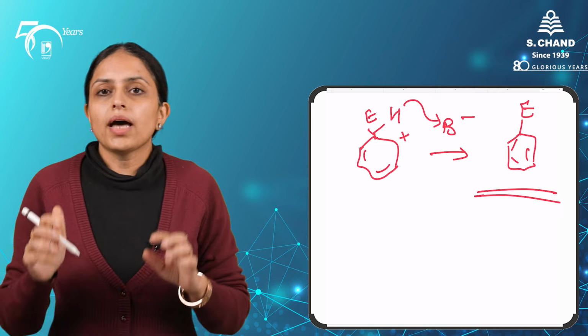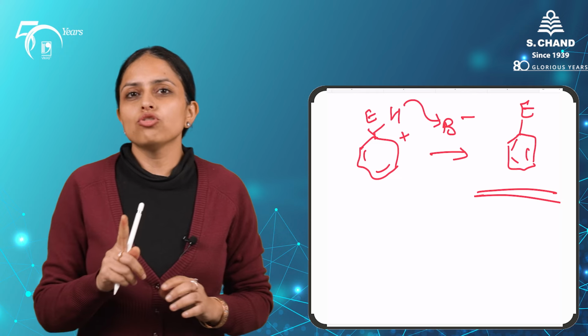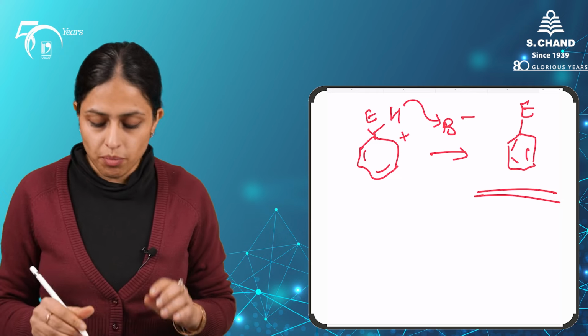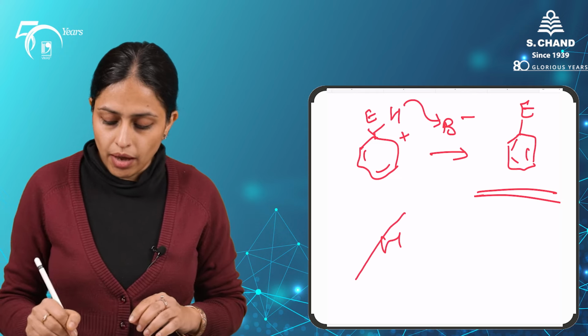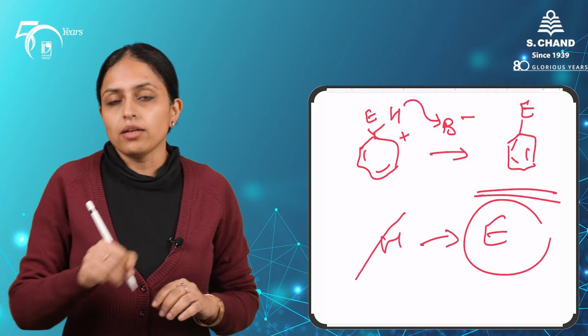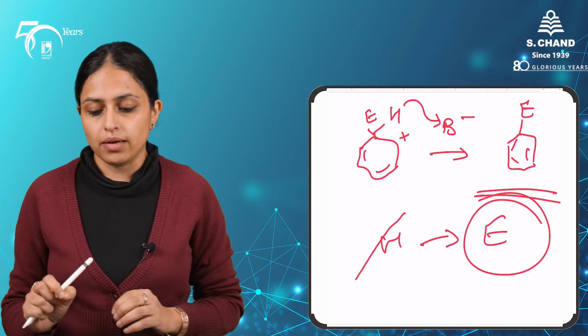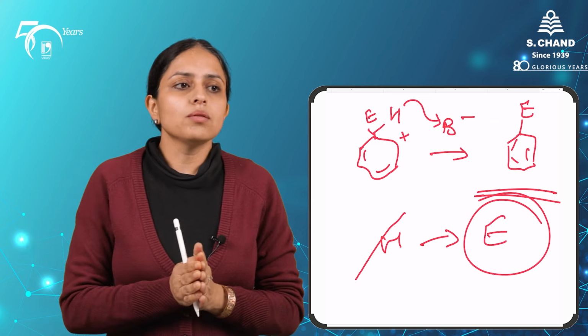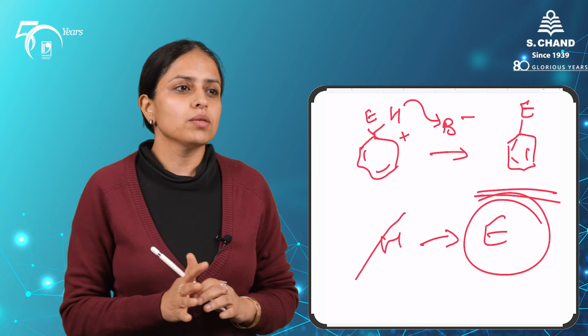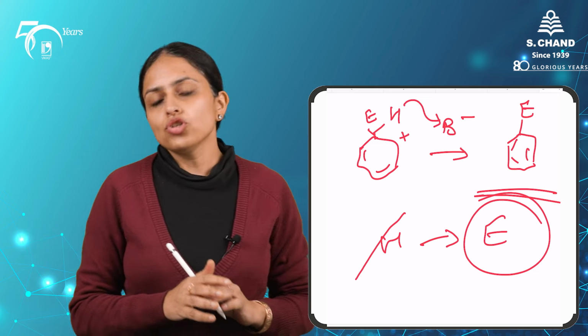Please see carefully that in this compound, one of the hydrogen atoms of the benzene has been replaced by an electrophile. So electrophile which we wanted has been placed suitably on the benzene ring, right? And this is the most simple and the general mechanism for electrophilic substitution reaction.